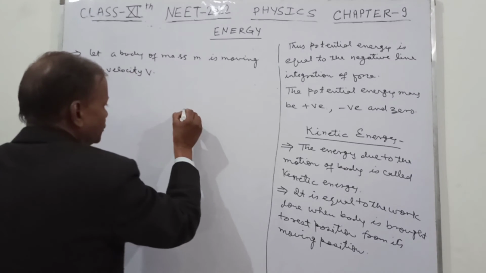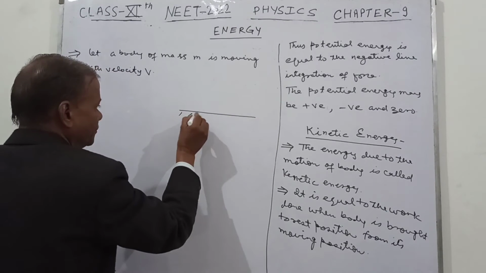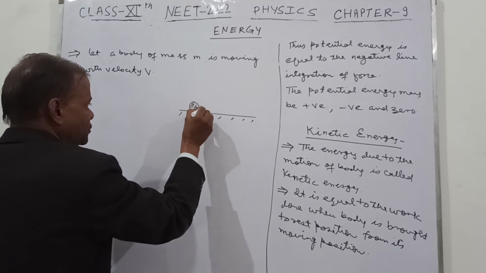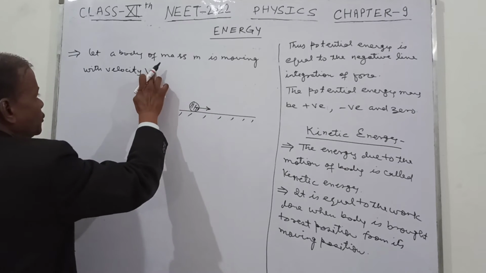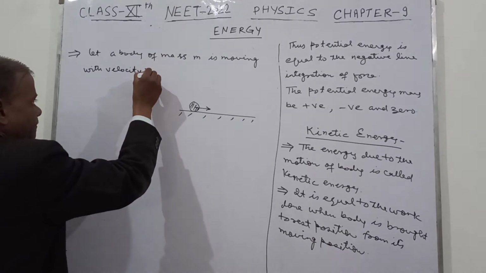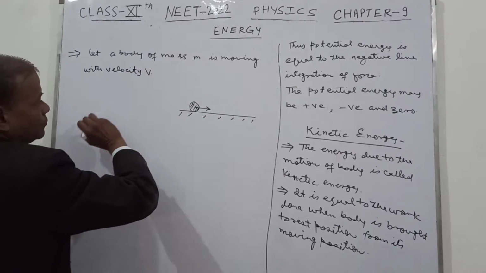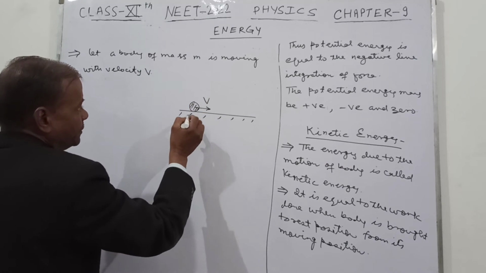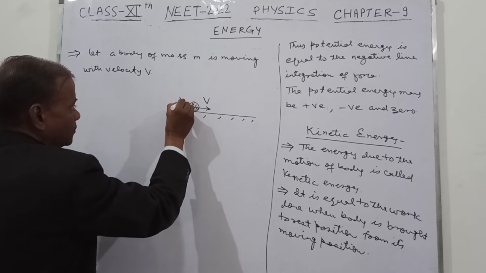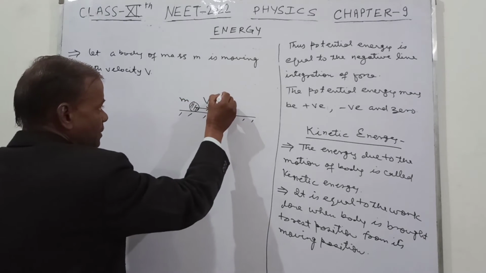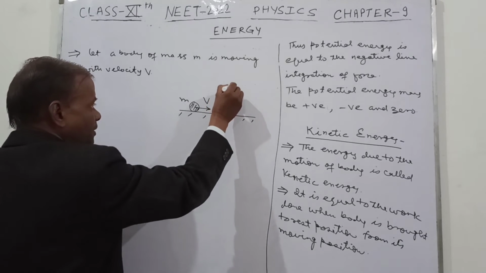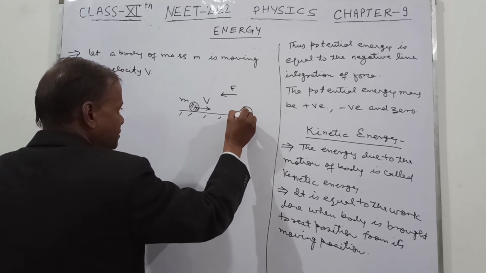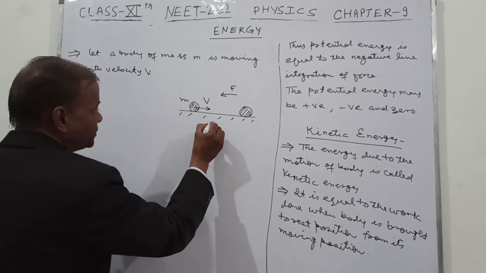Suppose this is the body, moving with velocity, let us take this velocity v1. This is the body moving in this direction, and now suppose a force is applied on it in the opposite direction, so that the body comes to rest after moving a distance x.